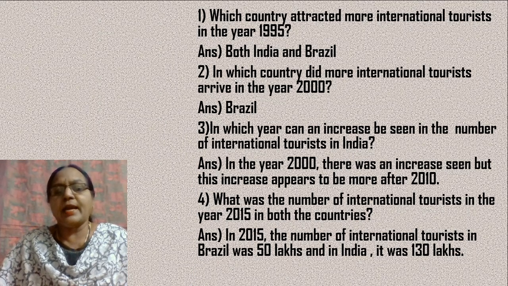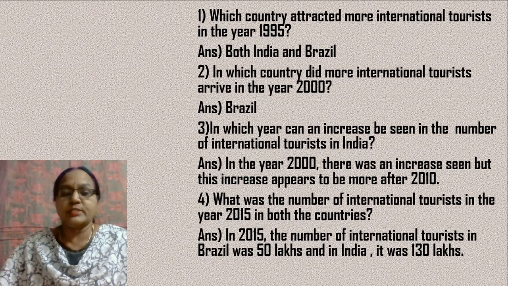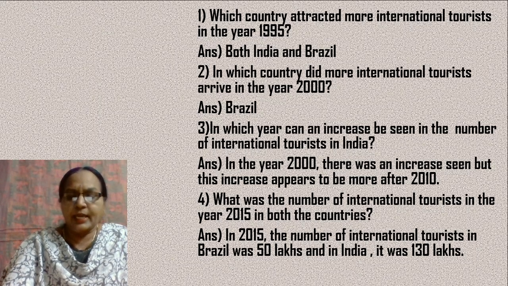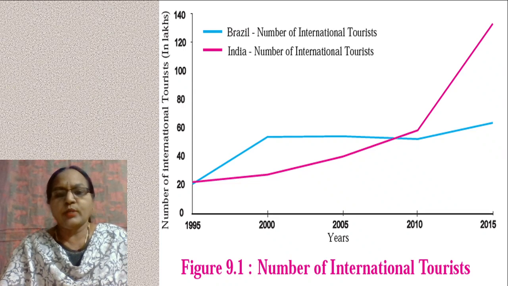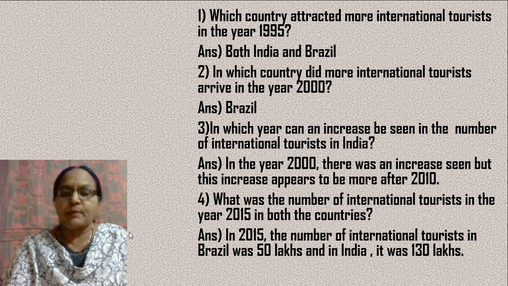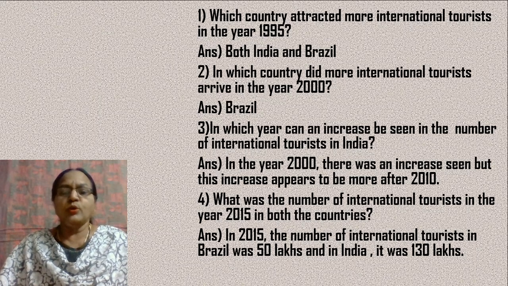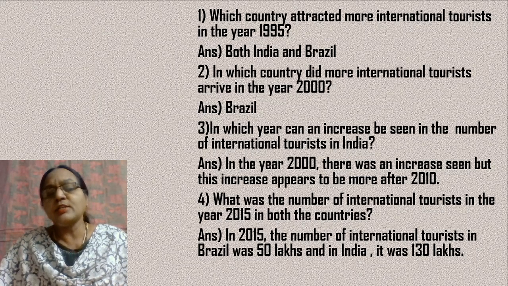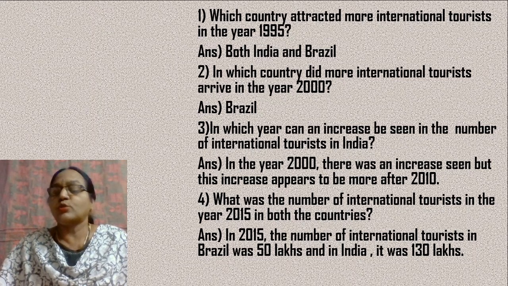In which year can an increase be seen in the number of international tourists in India? Okay, so in the case of India, look at this. There has been a slight increase in the year 2000, and from 2000 till 2010 there has been a slow increase, and after 2010 there has been a remarkable increase. So in the year 2000 there was an increase seen, but this increase appears to be more after 2010.